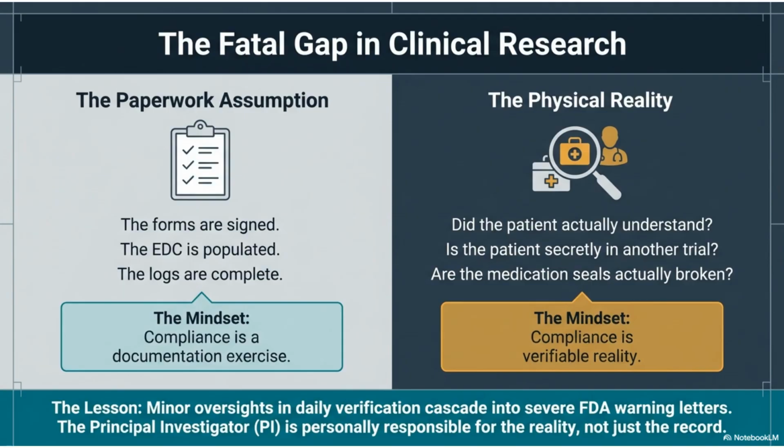Minor oversights in daily verification can lead to severe FDA warning letters, as the principal investigator is ultimately responsible for the actual reality of the trial.